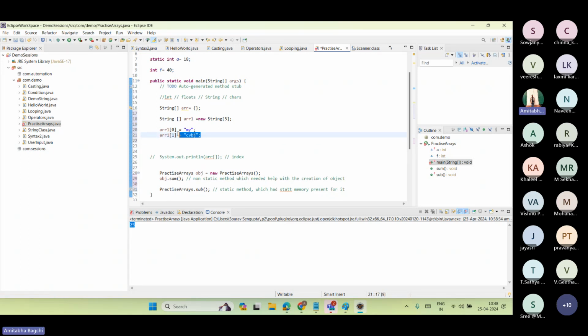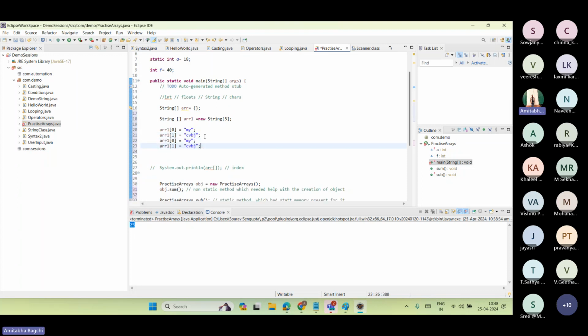I don't want to waste time here, so I'll just copy this with Control C, Control V and change it. Just suppose for a length of 5, I have loaded 4 elements. Okay, let's load one more element.